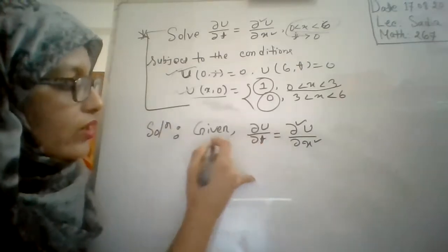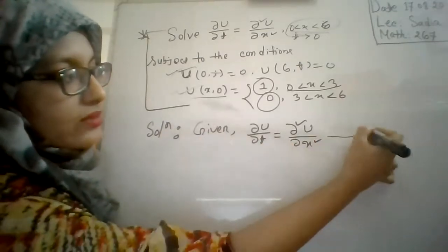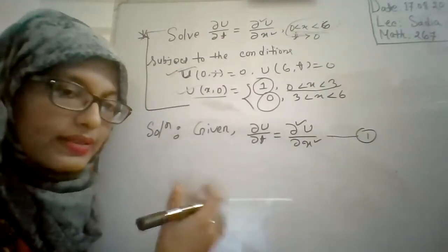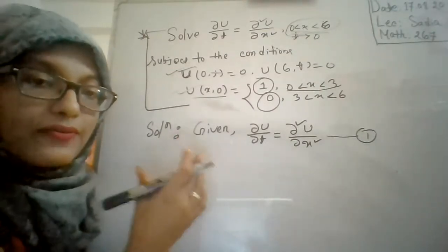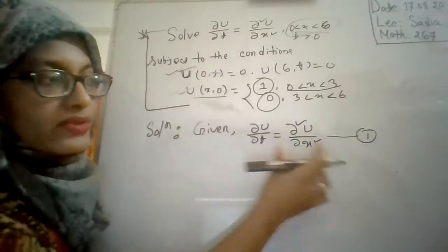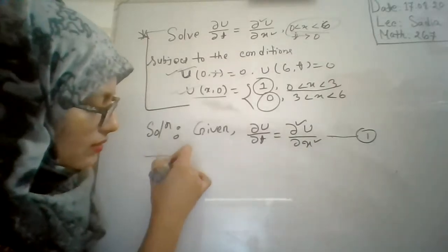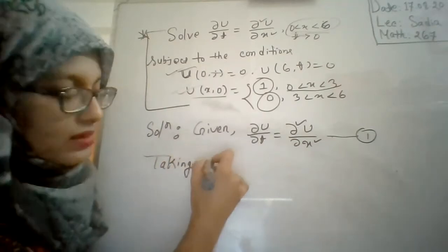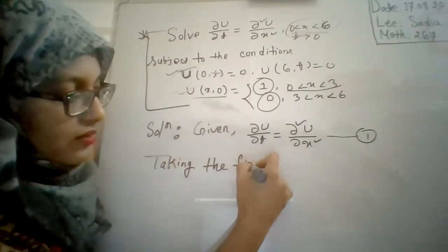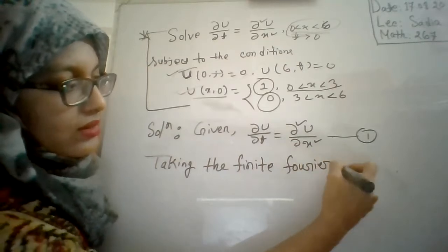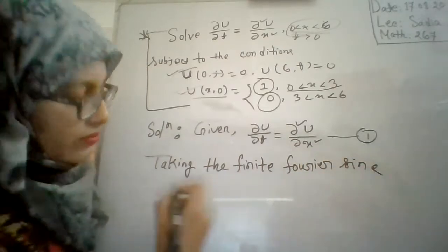So the given equation is this, and consider this equation as equation number 1. Now, as in our previous math, we will take the finite Fourier sine transform on both sides of equation 1.